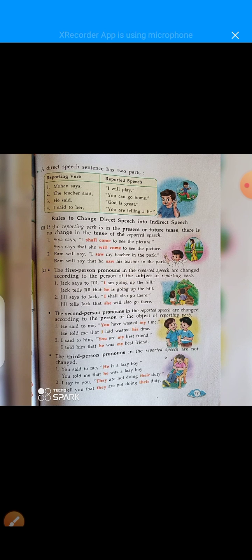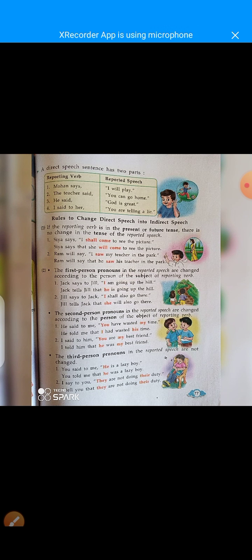He said is the reporting verb, and God is great is the reported speech. Last example, number four, I said to her, you are telling a lie. I said to her is the reporting verb, and you are telling a lie is the reported speech.